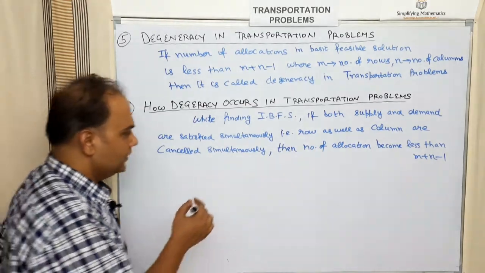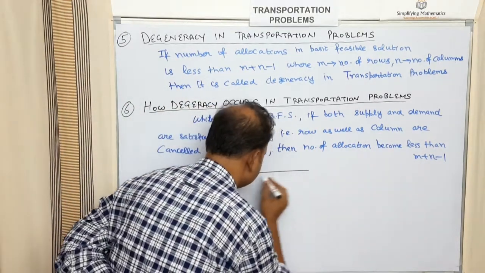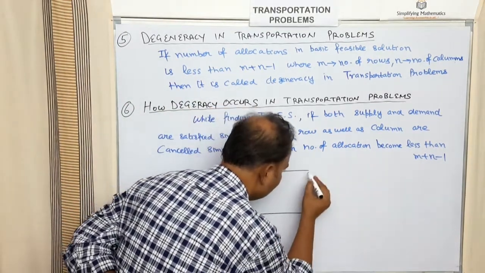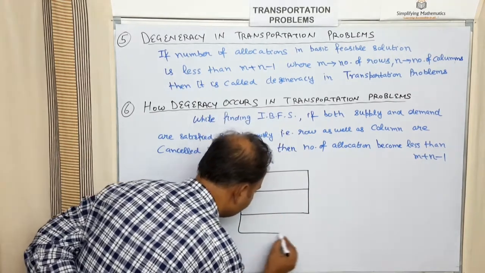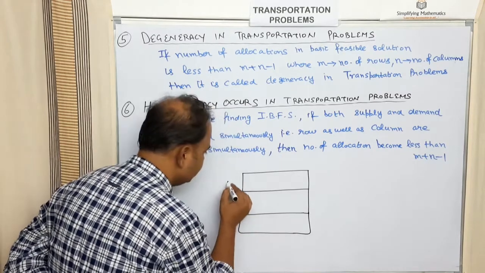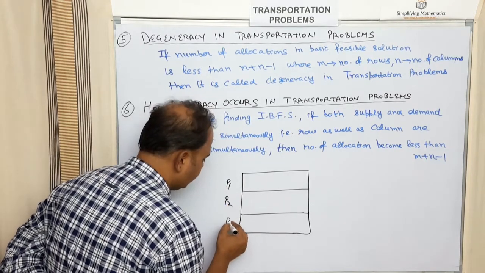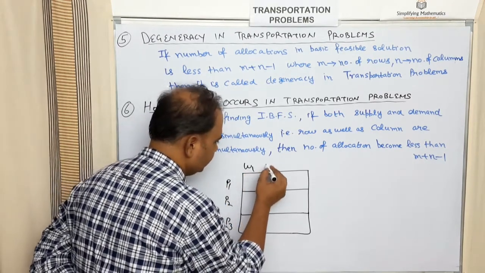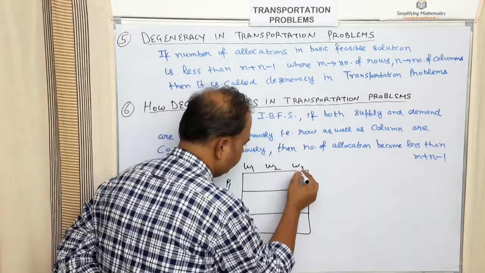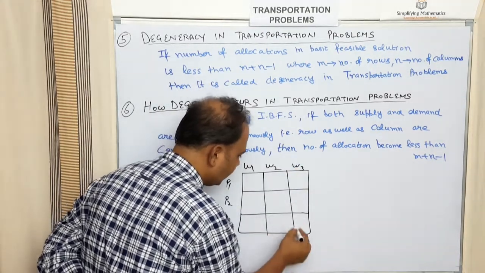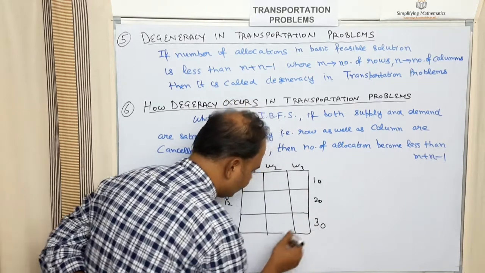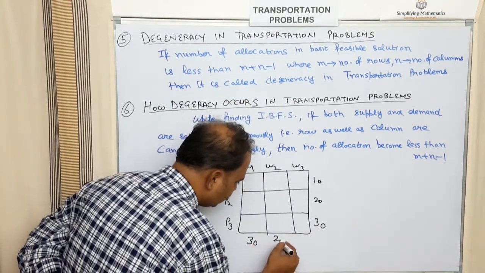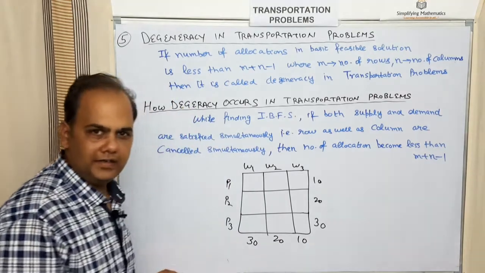So how? Let's take for example a transportation problem in which there are 3 plants and 3 warehouses. The supply and demand of these plants and warehouses are 10, 20, 30 and 30, 20, 10.